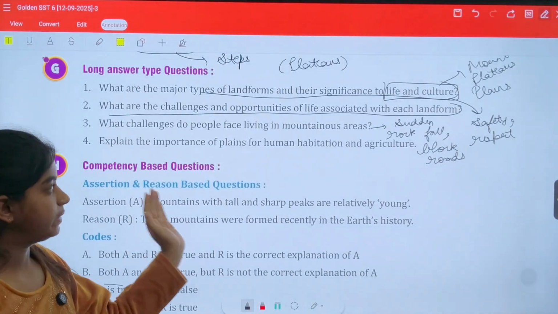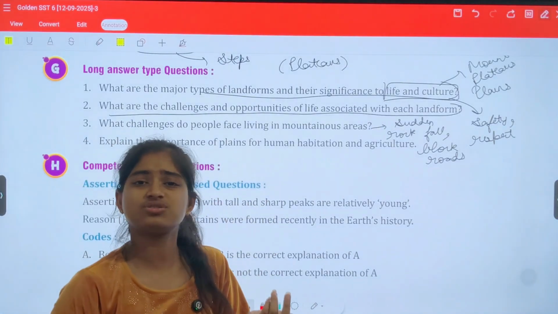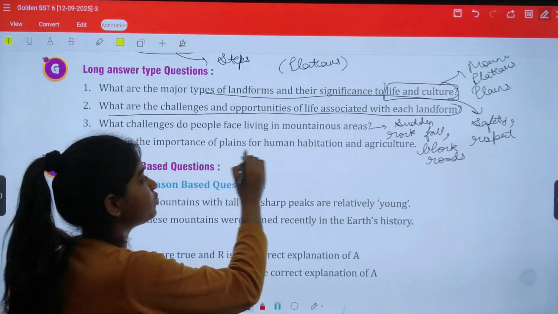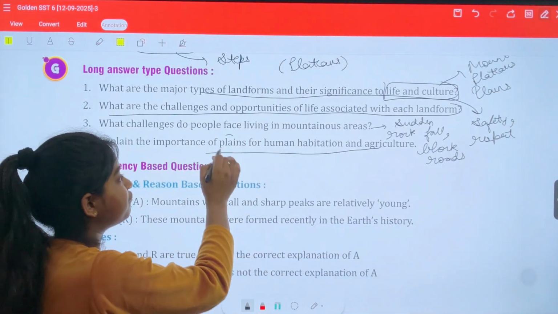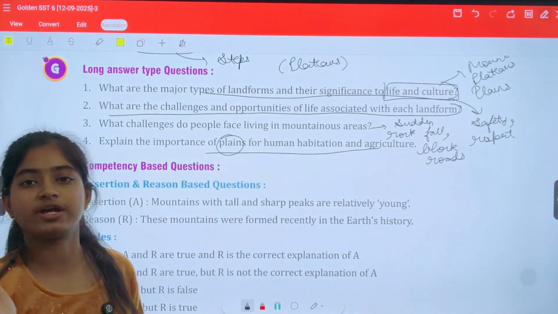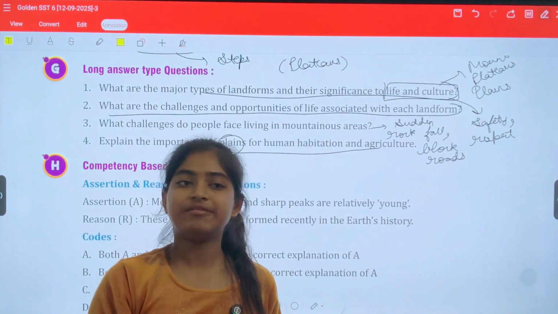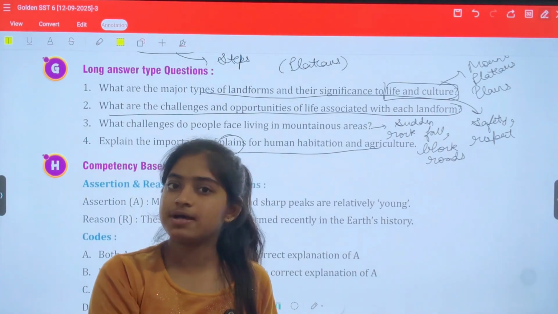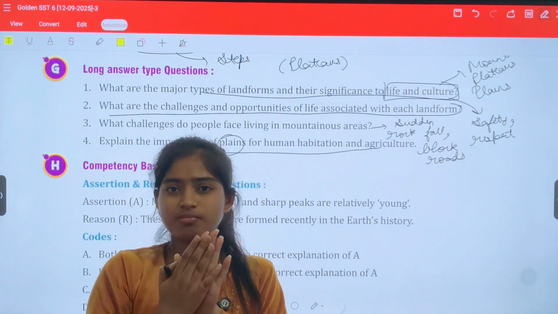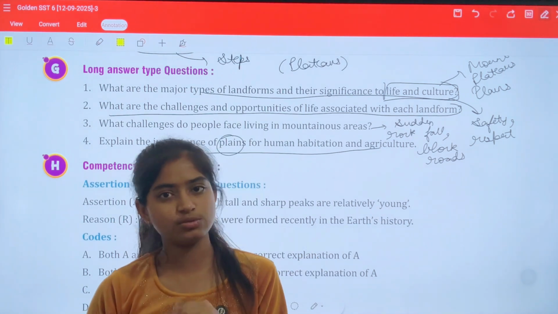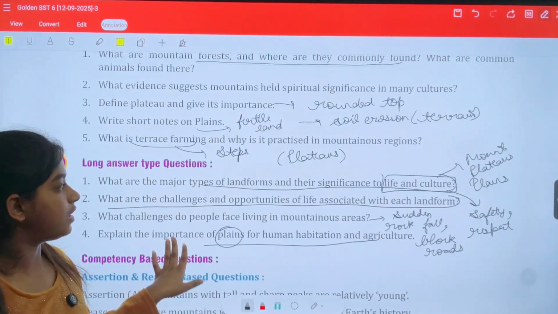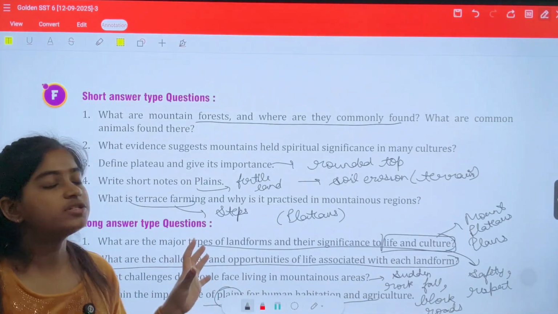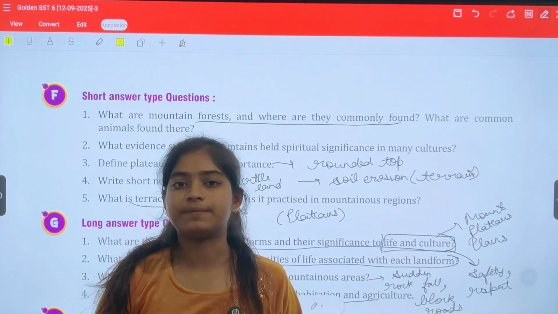Explain the importance of plains for human habitation and agriculture. Plains provide fertile land, perfect for agriculture. Many humans live in the plain areas, and the land is flat as compared to mountains and plateaus, so living is also possible in these areas. So these are some important questions which we have discussed in this chapter.